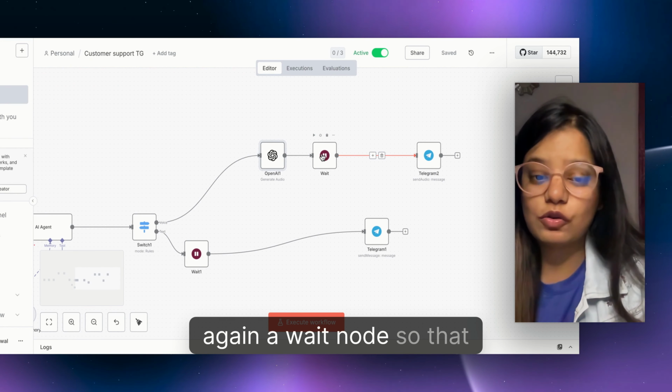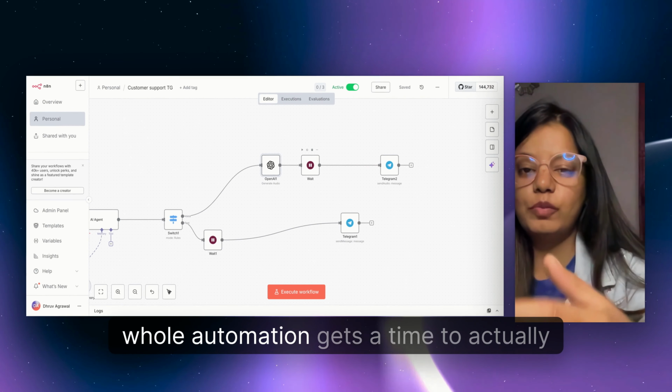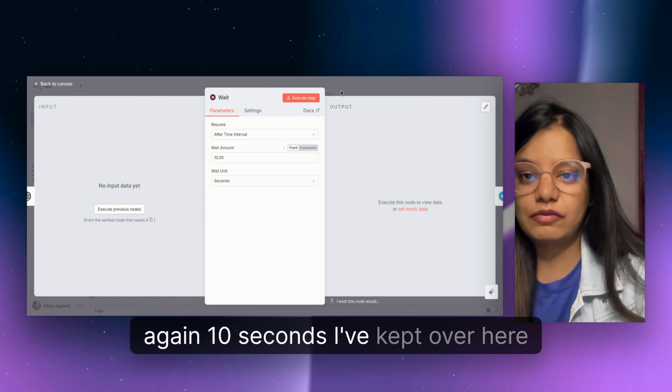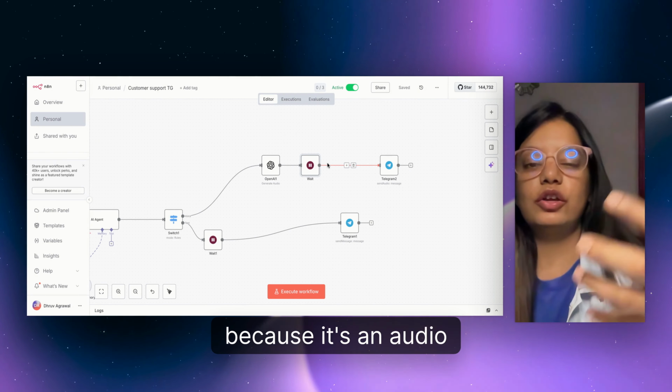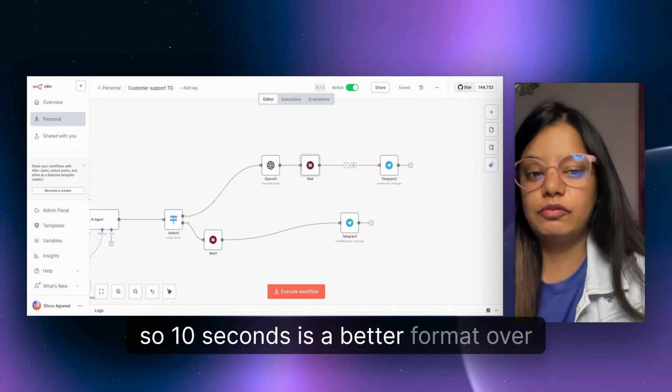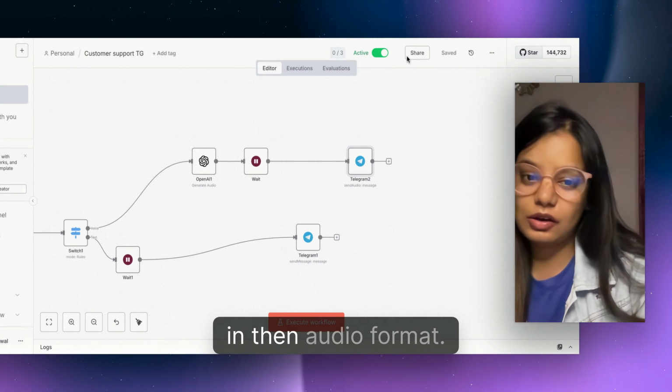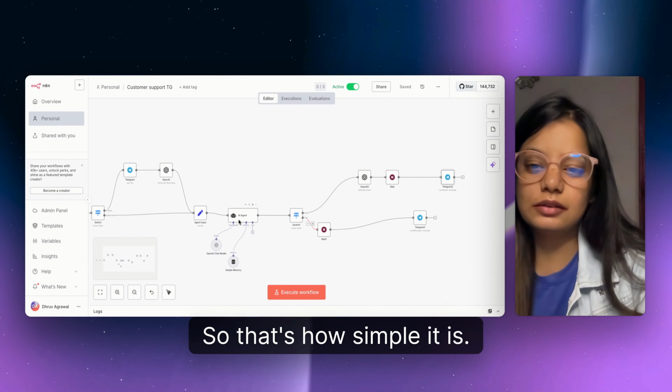And again, a wait node, so that the whole automation gets time to generate this. Again, 10 seconds I've kept over here because it's an audio, so 10 seconds is a better format over here, and then it sends back to the user in audio format. So that's how simple it is.